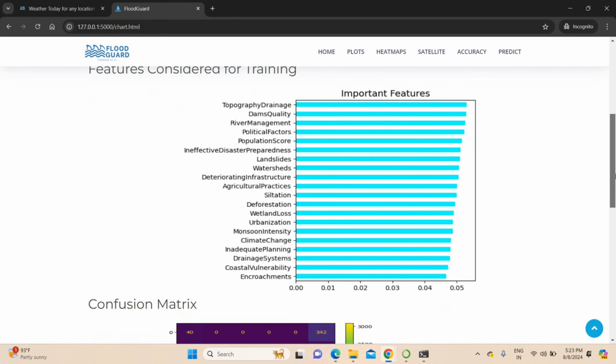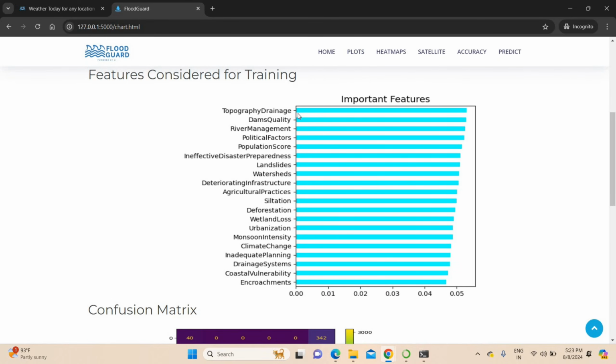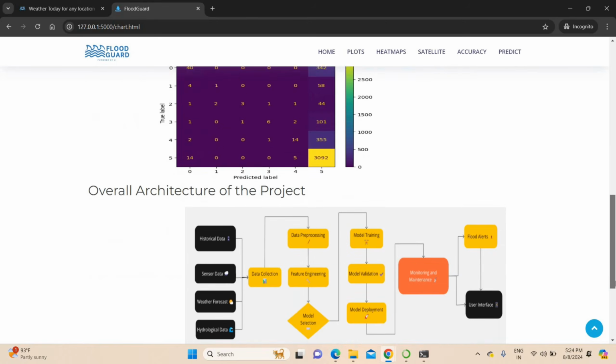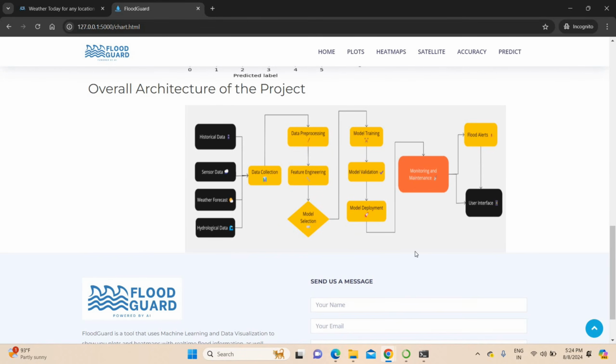Also, what are the features we considered for training? Drainage value, dam quality, river management, political factors, then population score. These are the important features we have considered to execute training as well as testing of the project. Based on these features only, it will detect whether the flood may happen or not. We have considered drainage also here. See the things. This is the confusion matrix of our project. Then the overall architecture of our project. So this is the overall architecture.